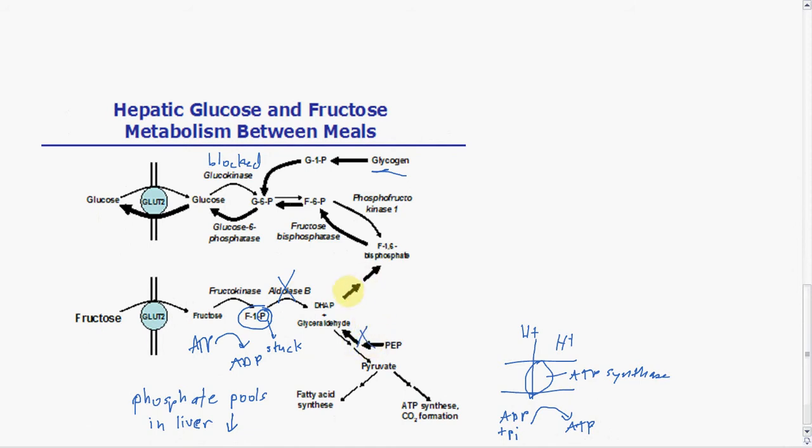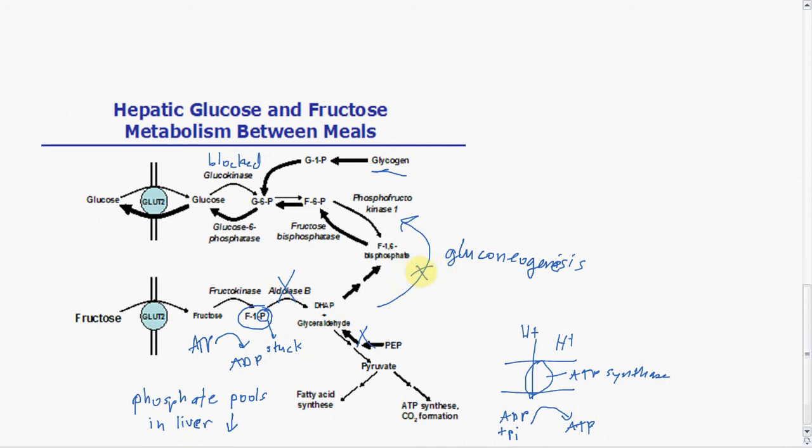Now the other problem is normally, if aldolase B was functioning, then this DHAP and glyceraldehyde would be used for gluconeogenesis. Remember, we've got gluconeogenesis going on here. And because these are no longer being made by the aldolase B, this gluconeogenesis is also getting blocked.